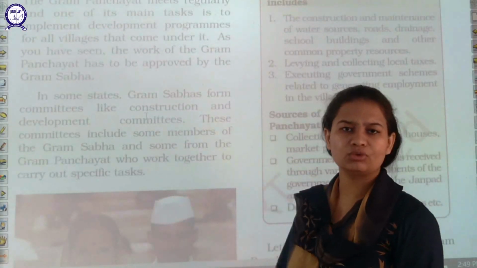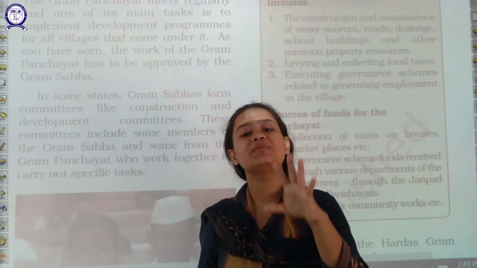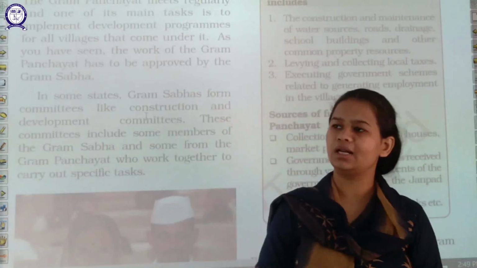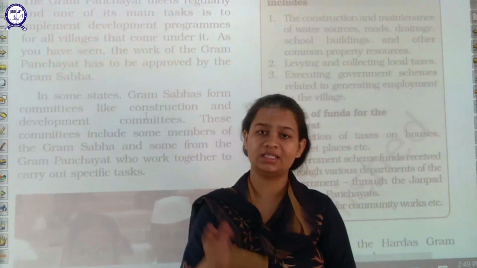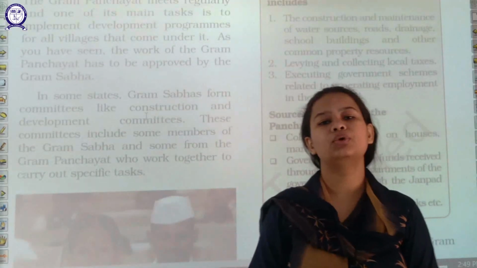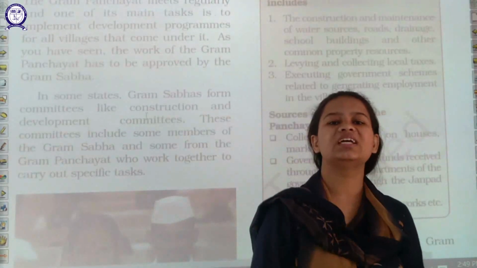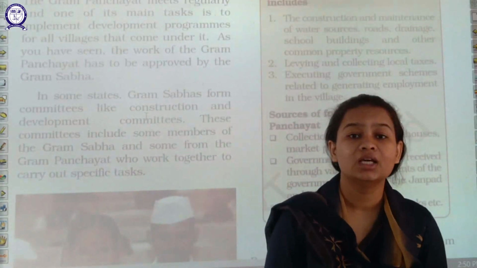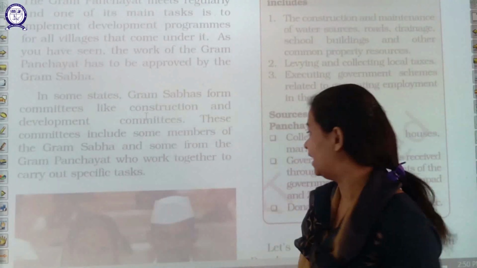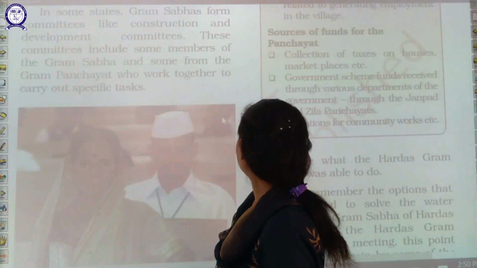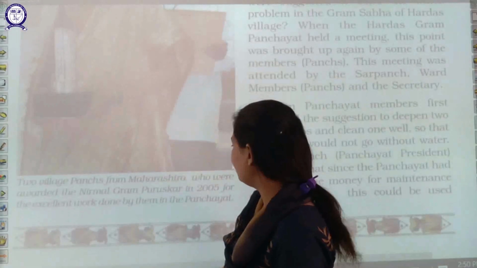Other sort of committees are also there, like a garbage cleaning committee, whose job is to see to this. Nowadays, earlier this concept was not there in villages, but now in villages also you have seen that the Sarpanch from his side sends a particular bullock cart in front of the person's house so that they can put all their garbage in that garbage van. That would come under a particular committee, and that is the job of that committee. So in this way all the different committees perform different tasks.